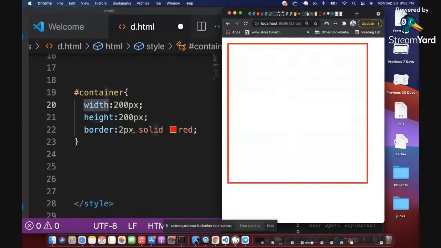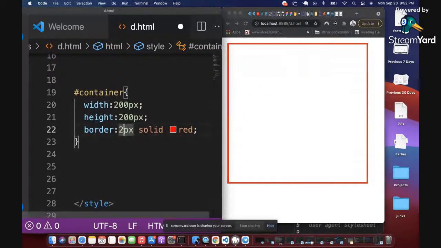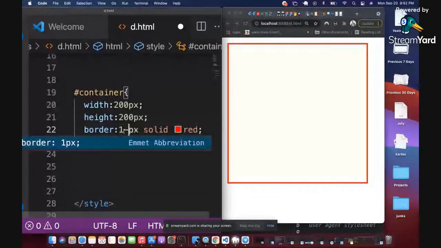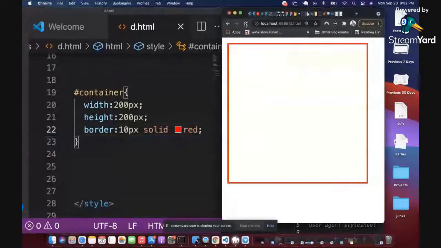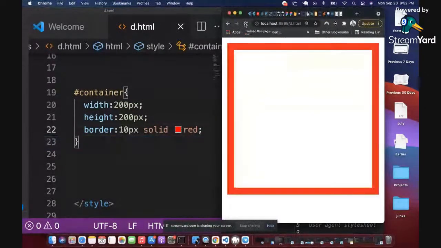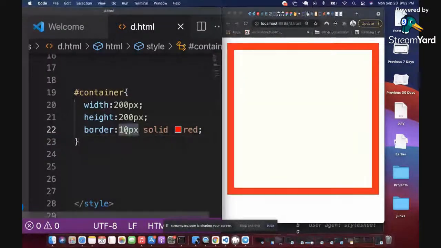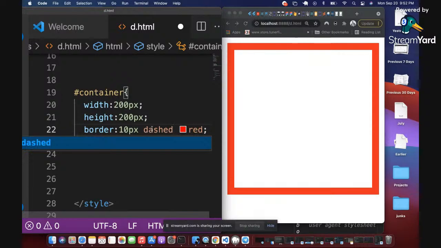It's 2 pixels. If I can increase this, let me give it 10 pixels. If I give it 10 pixels, see what happens. You can see that. So that's 10 pixels. 10 pixels is very thick. So that is the work or the function of this number here. It increases the thickness of the box. That's border for you.